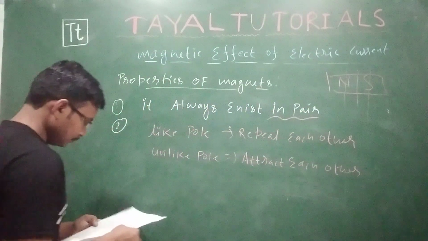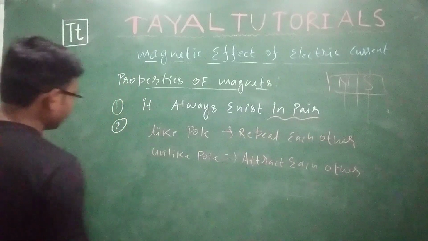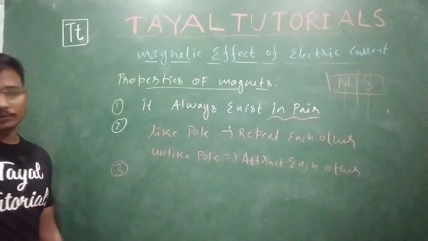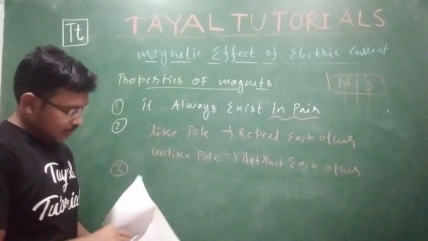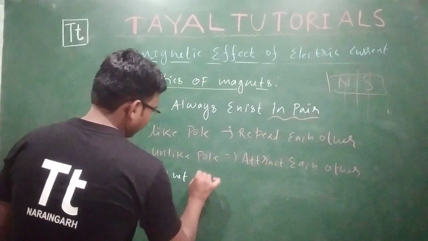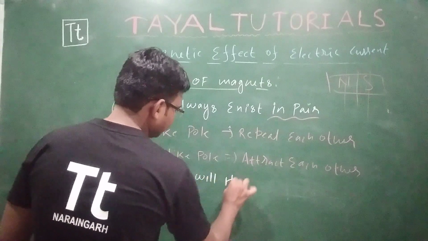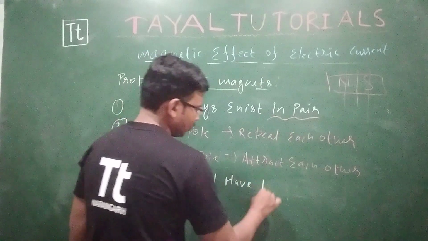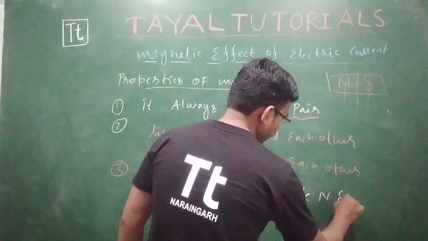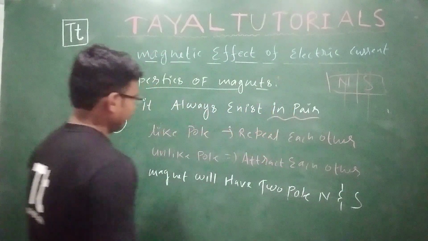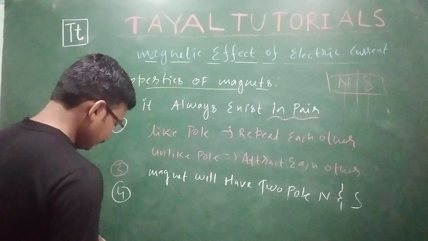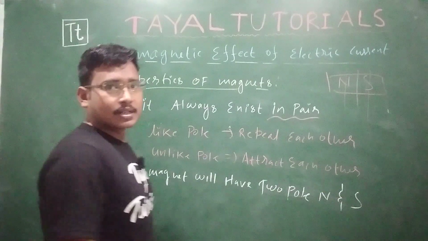Next property, third: it has two poles, south and north. A magnet will have two poles, north and south. Fourth property: repulsion.